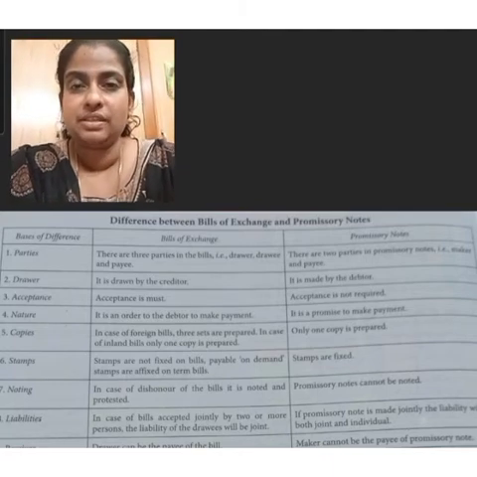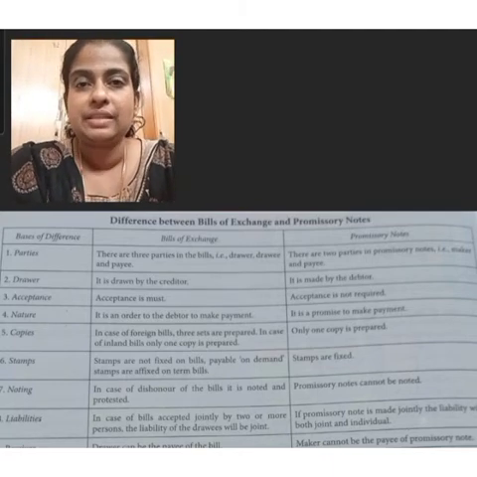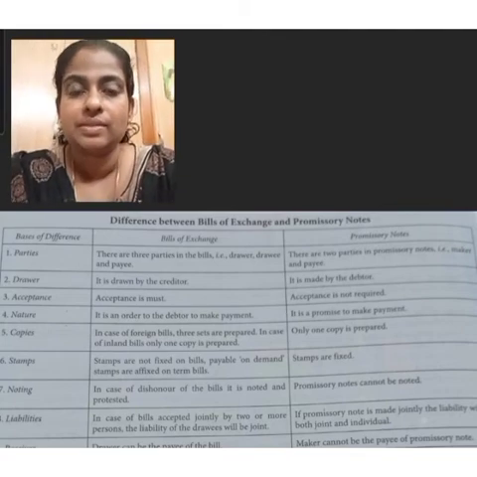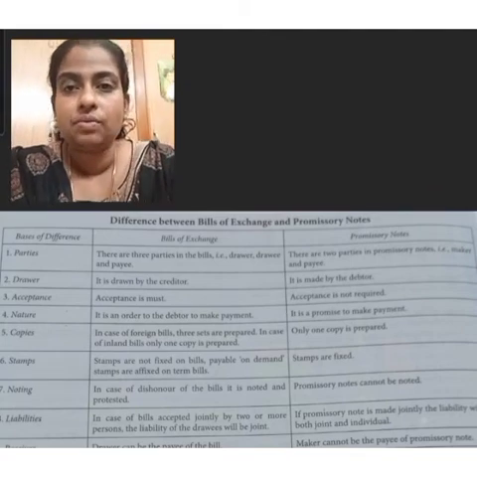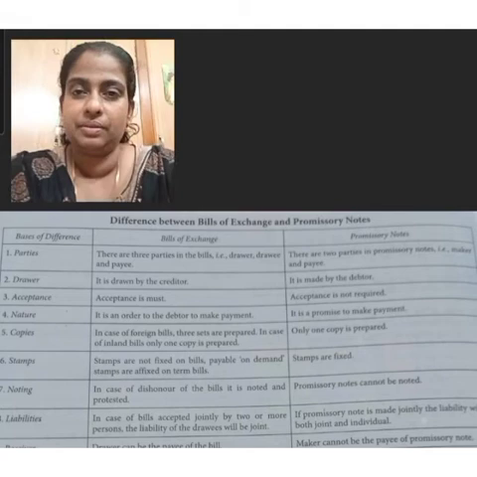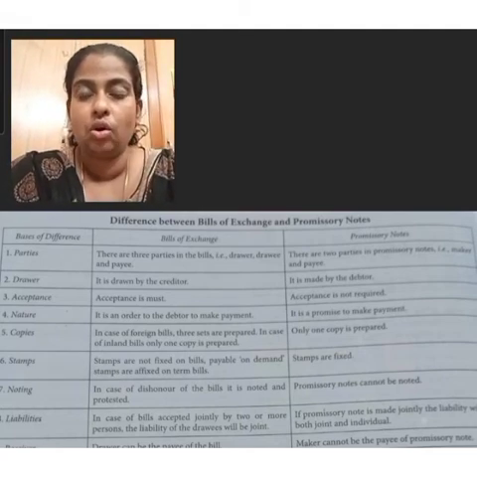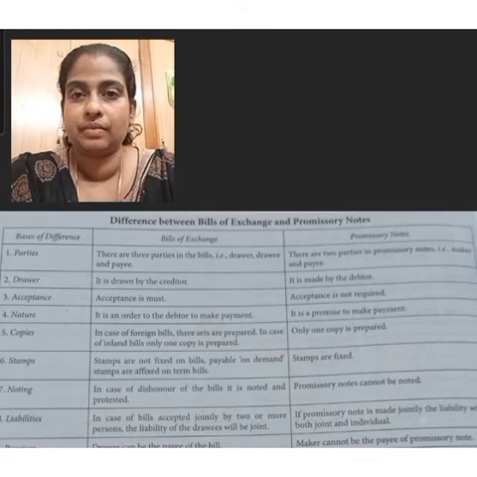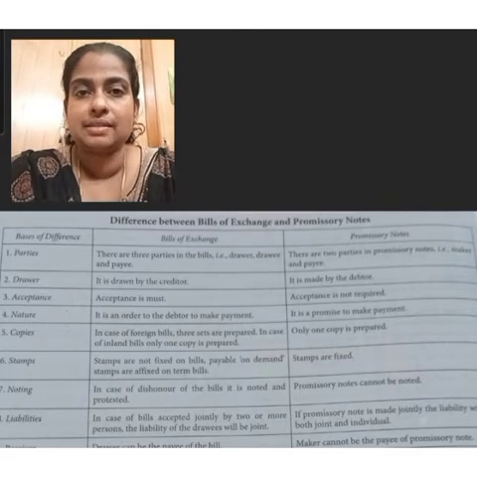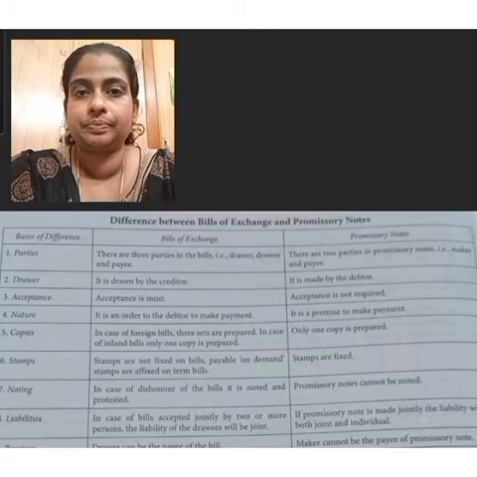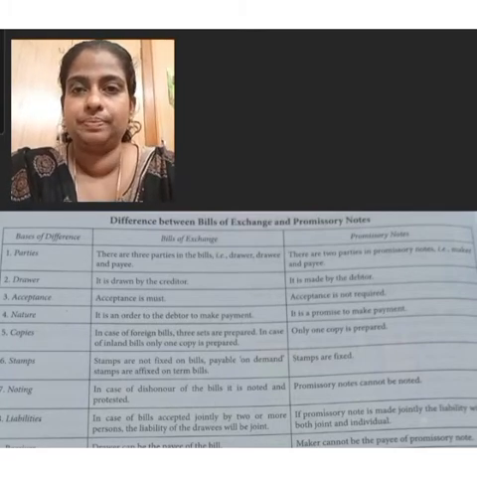The first person is drawer. It is the party who draws the bill. Drawer must be a creditor of the firm. He may either be a seller of the goods or the lender of the money. The party who has to realize the payment will be the drawer.